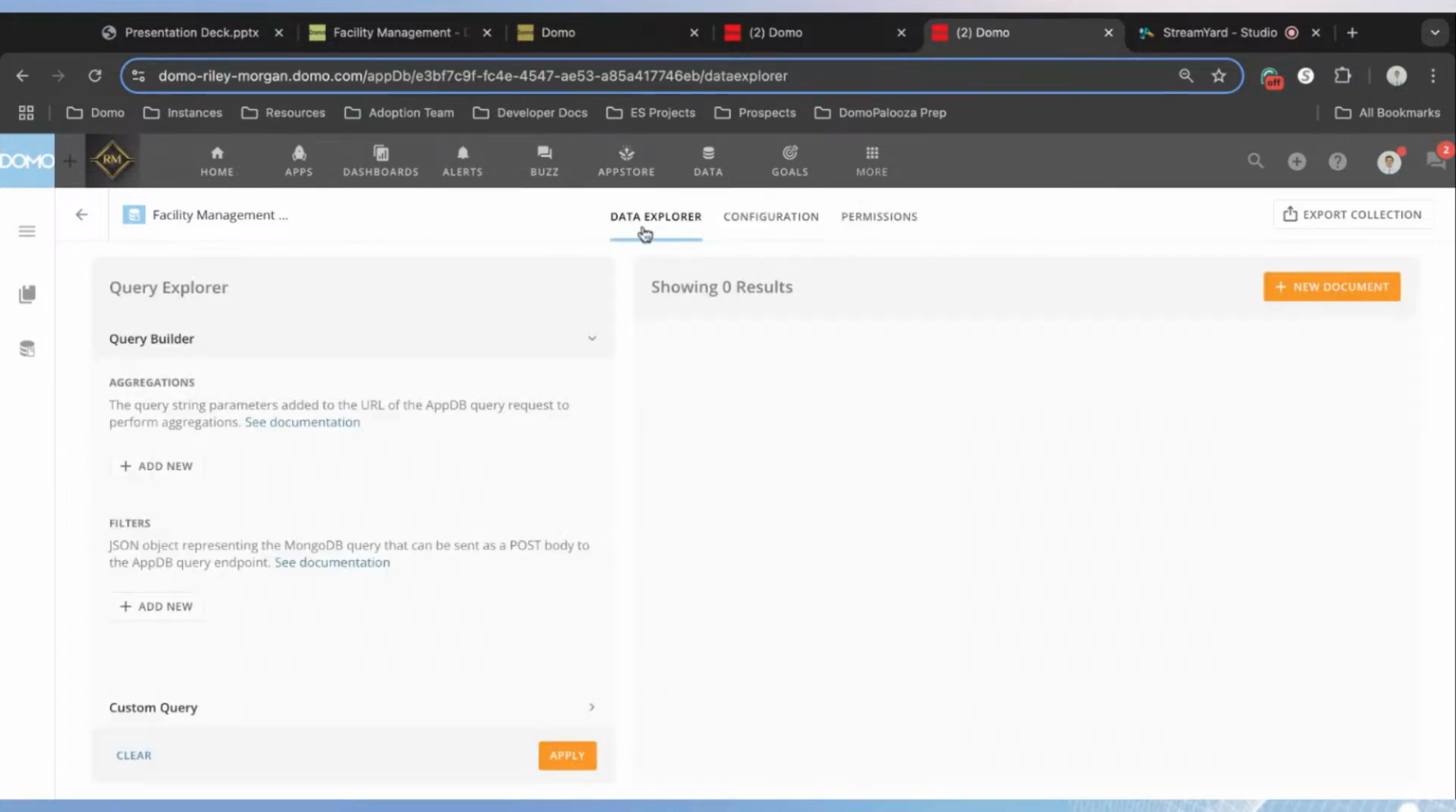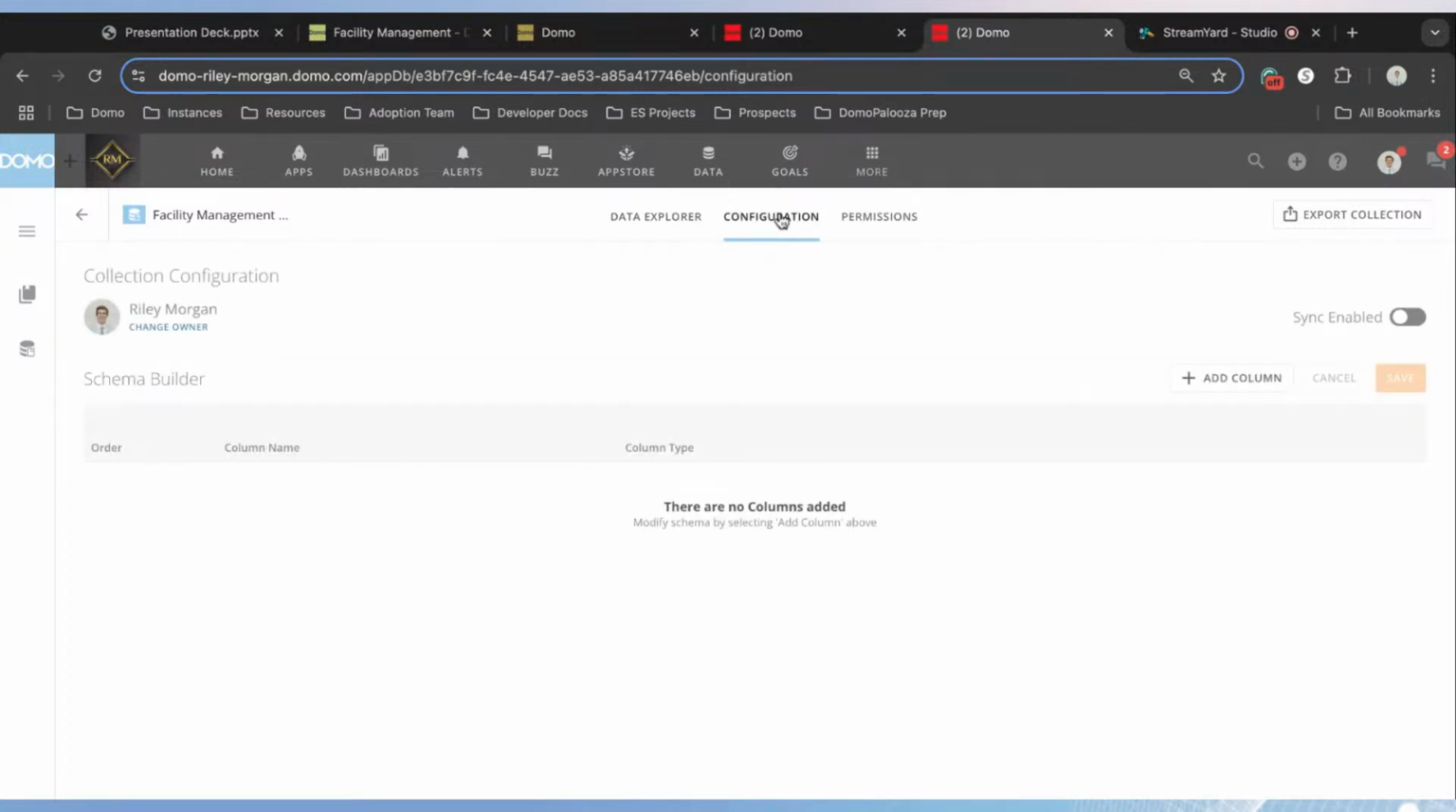If you landed on this Data Explorer page, we're not going to spend any time here, but we'll want to navigate over to the configuration tab. And in our configuration tab, we want to set up what data we want to capture with our AppDB data. And we can do that via this schema builder tool here. And so what I want us to do is start adding columns of data that we want to store throughout this process. So let's click on Add Column.